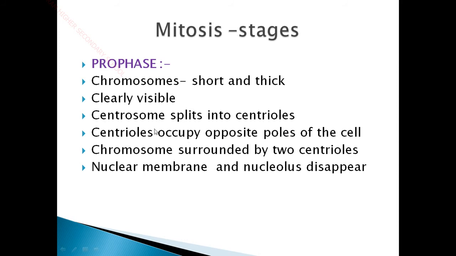So centrioles are specialized organelles present only in animal cells. They occupy the poles of the cell. Poles are nothing but ends of the cell, towards both ends of the cell. Ends are called poles. And here the chromosome is surrounded by 2 centrioles. In the center you have the nucleus, and inside the nucleus you can see the chromatin reticulum. Then it will be separating as chromosomes, and it will be surrounded by 2 centrioles at the opposite ends.